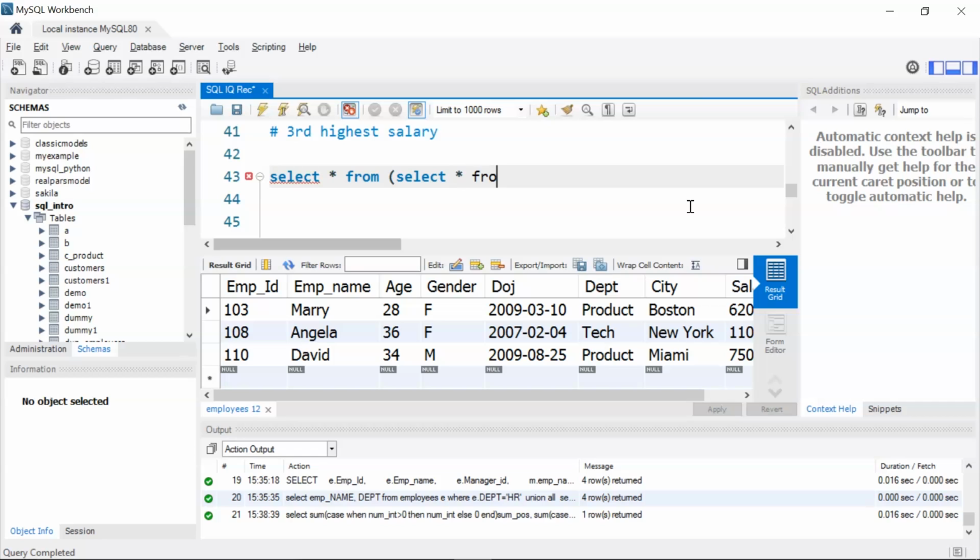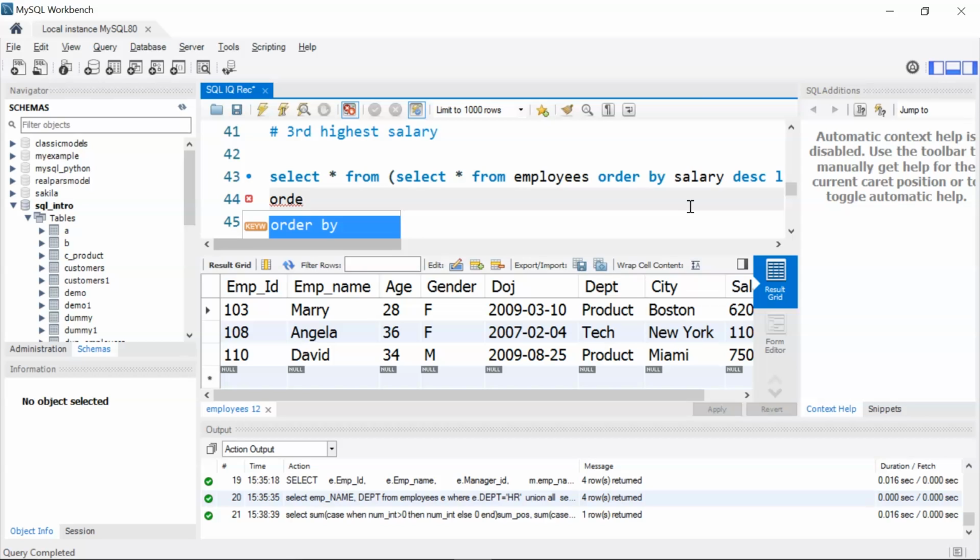So I'll write select star from employees order by salary descending. Then I'll use my limit keyword and write limit 3 as, and I'll give an alias name, let's say T, and then I'm again going to use order by salary limit 1.